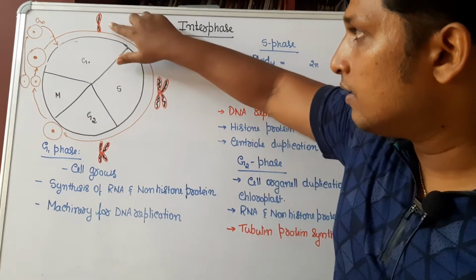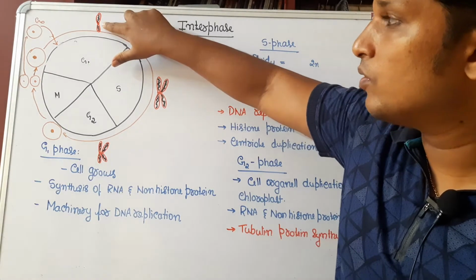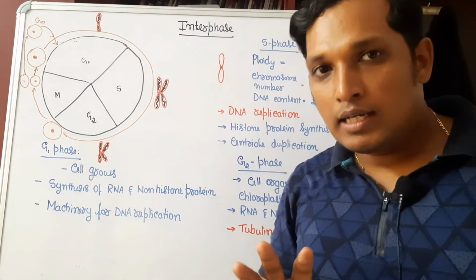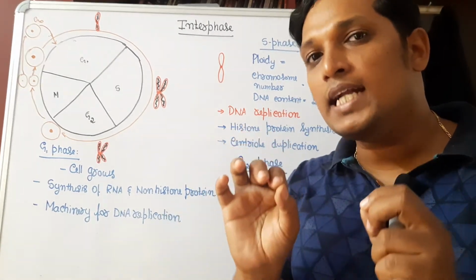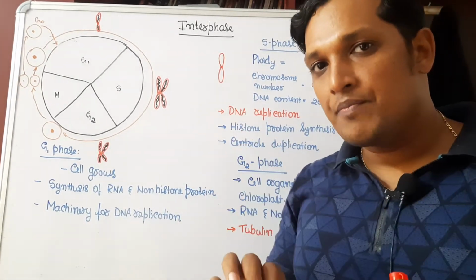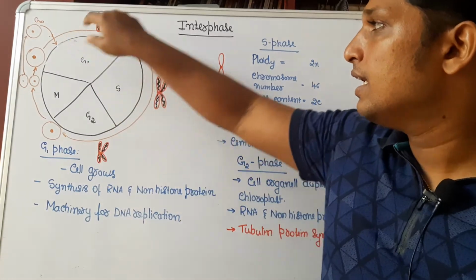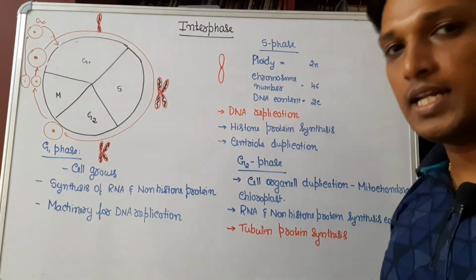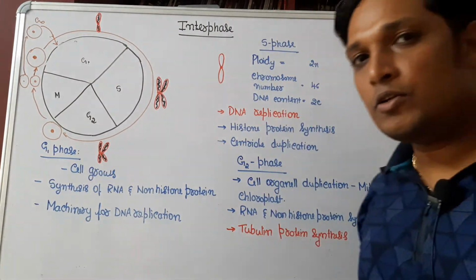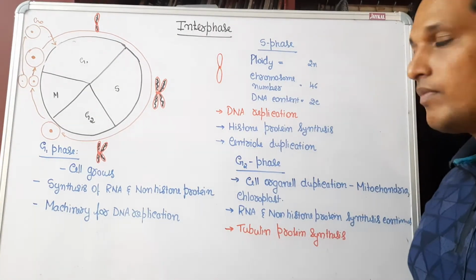And you can observe here in the G1 phase, this is how chromosomes will be. Actually, in interphase, chromosomes are not seen, chromatin fibers will be there, but to understand the further stages, I have taken a chromosome. This is how the chromosome looks, a single chromosome having a single DNA. Next, the cell will enter into the synthetic phase, which is also called the S phase.